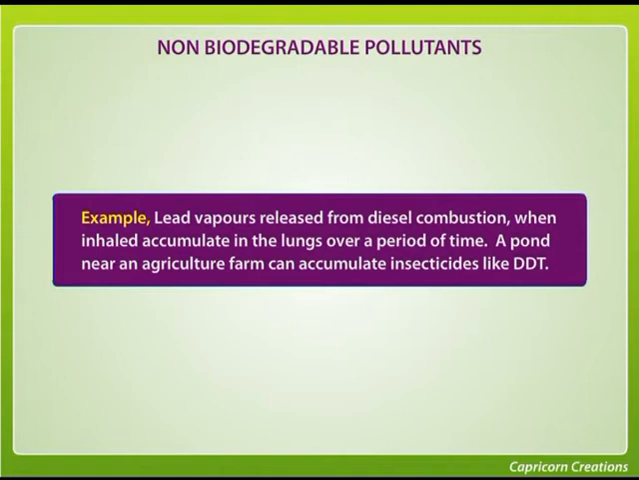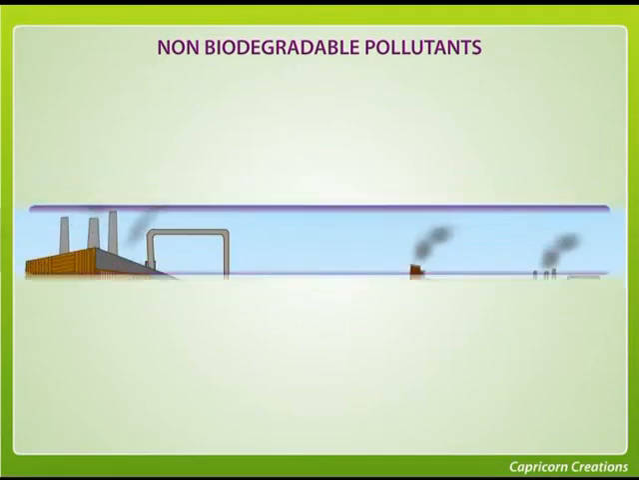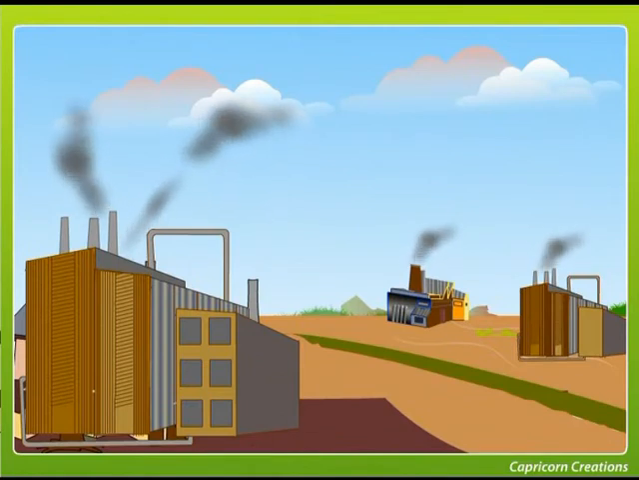A pond near an agricultural farm can accumulate insecticides like DDT. The coal combustion causing air pollution. Several industries use coal as fuel in their furnaces, which emit sulfur dioxide, carbon monoxide, and small amounts of carbon dioxide, which function as air pollution.